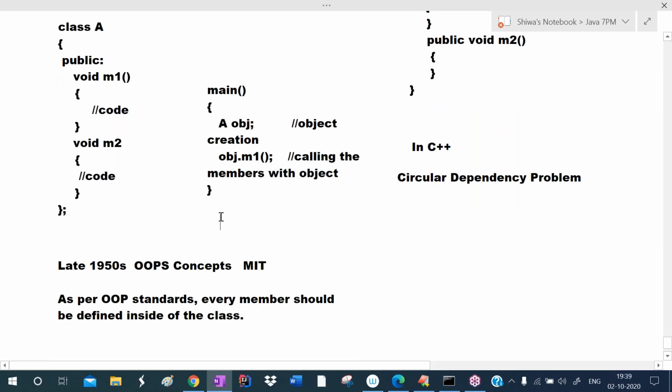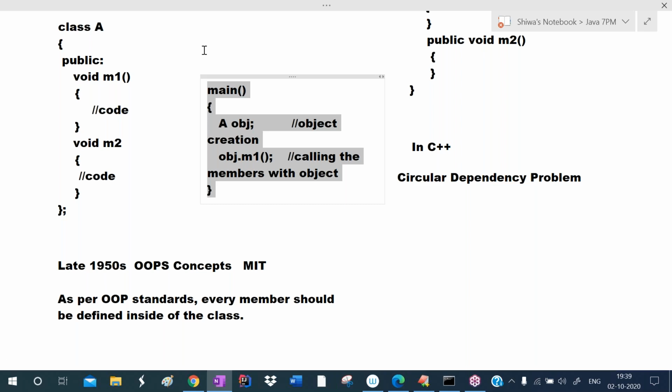Because of this reason only, we call C++ not a pure object-oriented programming language. Like main, you can define any number of functions outside of the class, and you can declare many variables outside of the class. So C++ is not a pure object-oriented programming language because we define main outside of the class.